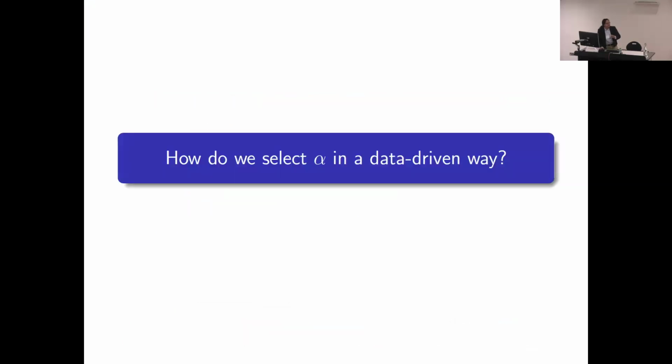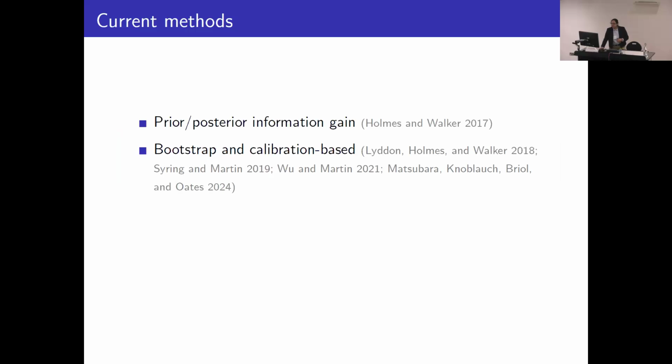So now we'll dive into our first question. How should we select alpha in a data-driven way? Before I do that, I'll give a rough overview of some of the methods that have been proposed. There's work by Holmes and Walker on equalizing the information gained between the prior and the posterior.